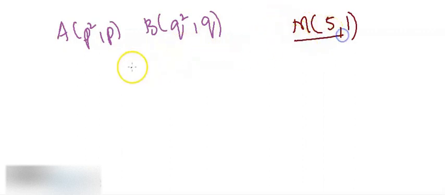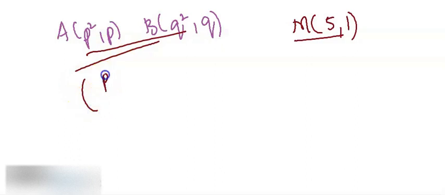A is (p square, p), and what is B? B is (q square, q). And what is their midpoint? Their midpoint is (5, 1). So now it says to find the possible values of p and q. Since this is the midpoint of these two, let's find the midpoint of these two.